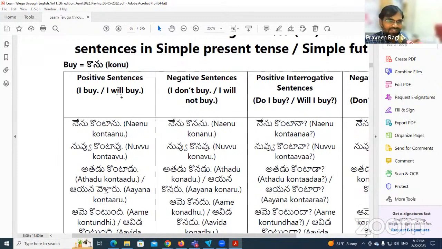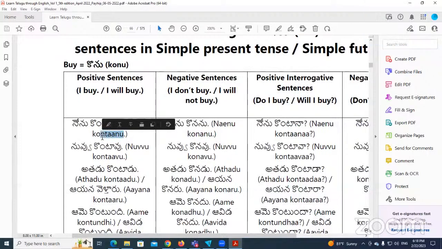You can just apply the same formula. For example, if you found the verb vinu, which means listen, you can apply the same formula: nenu vintanu, like that. Instead of ventanu, vintanu. It follows the same pattern.